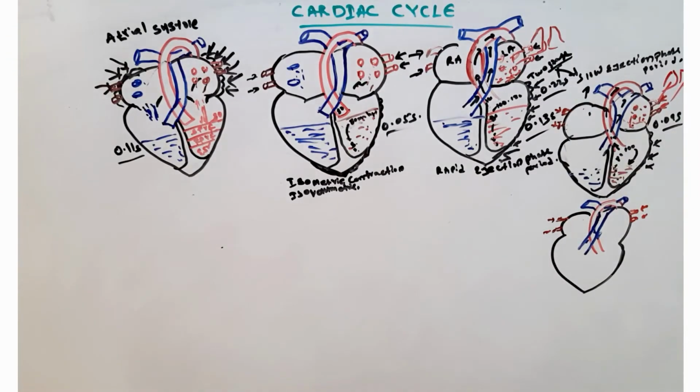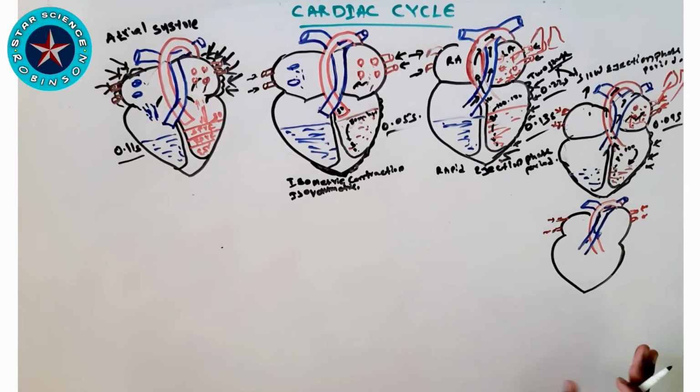So what about the semilunar valve? In this phase, after the slow ejection phase, the blood in the ventricles has reduced, so the pressure in the ventricles becomes lower than in the aorta. So the semilunar valve closes.